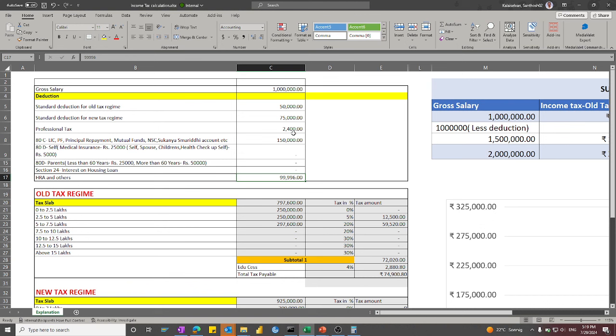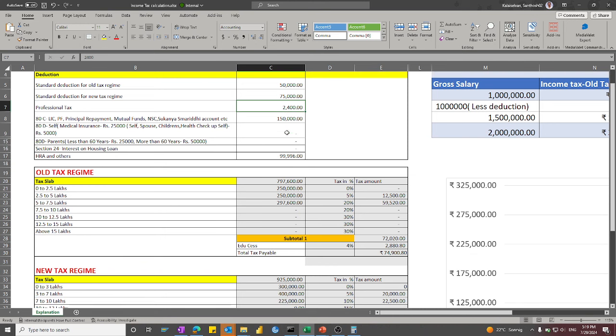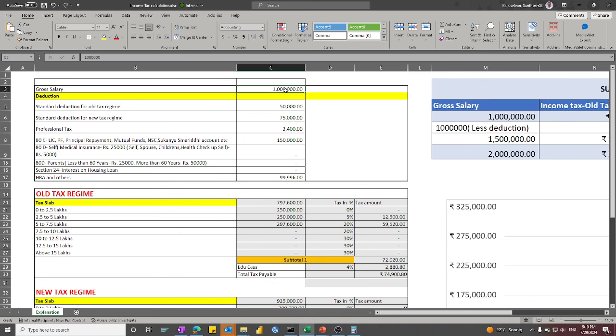So I am showing you that instead of 3.5 lakhs, I am choosing only 2.5 lakhs. Let's simulate and see how it benefits us for that same 10 lakhs gross income.